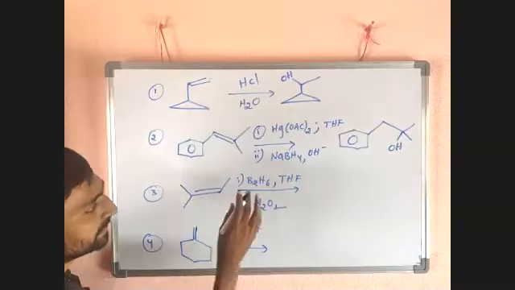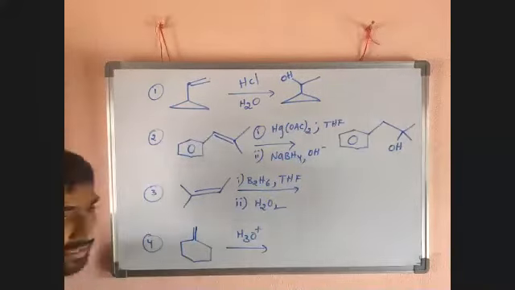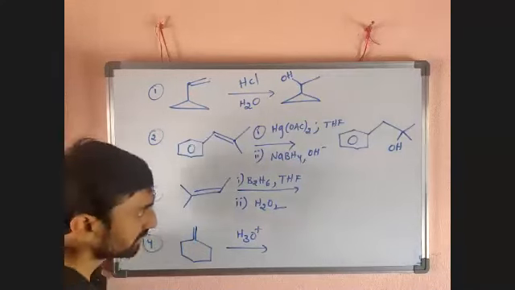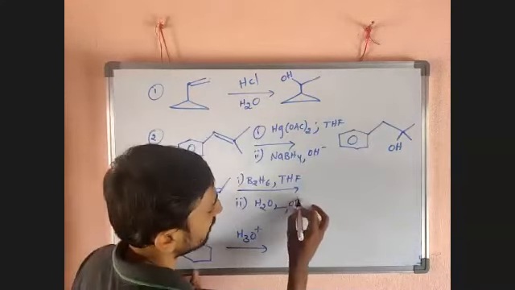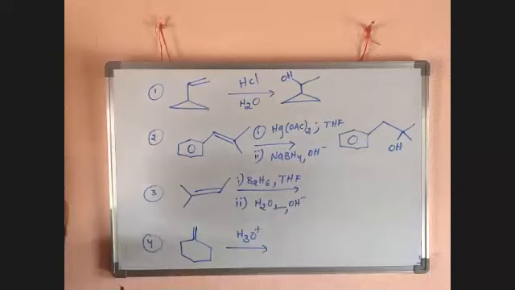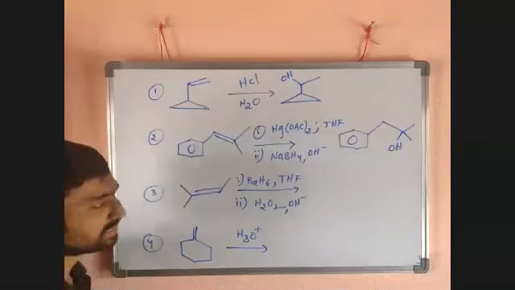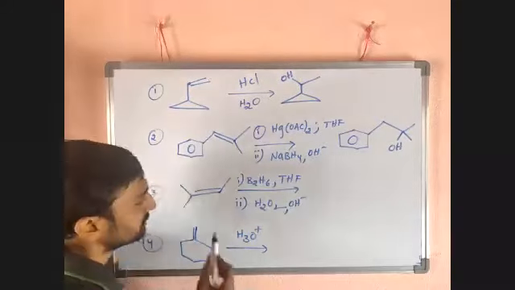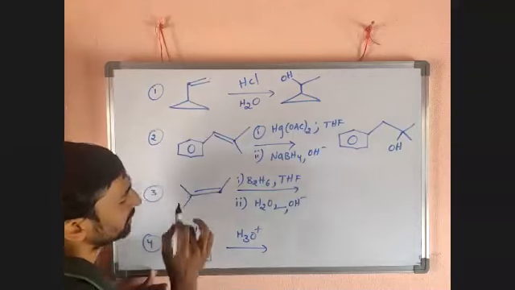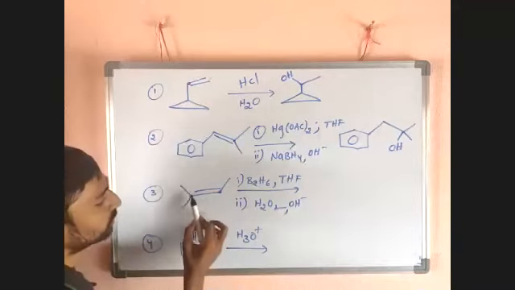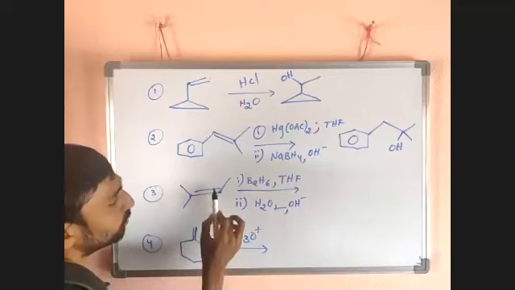Okay, now it is a hydroboration reaction. In the case of hydroboration, it is carried out in the presence of H2O2. Hydroboration reaction is carried out in the presence of peroxide, so it follows anti-Markovnikov. Take a carbon here, a carbon here. Here there are 1, 2, 3, 4 bonds; here only 1, 2, 3 bonds.